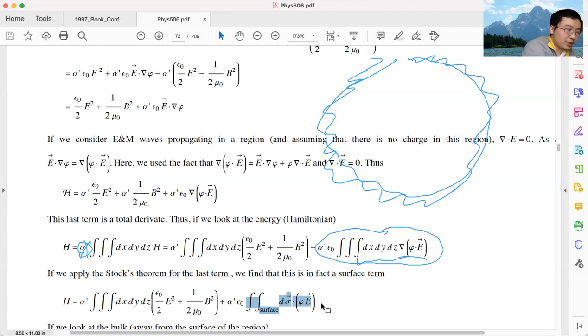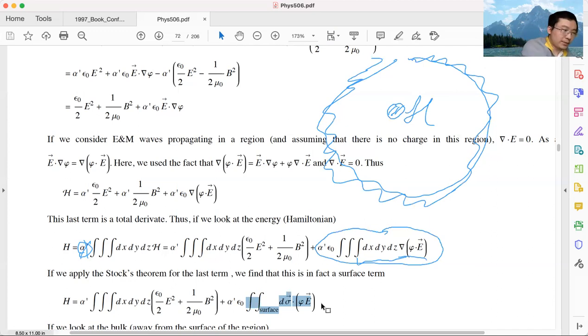If I care about what happened inside my system, in the bulk, the energy density at this point is not related to what happened on the surface. So the bottom line, the last term is there, but it is a surface term.